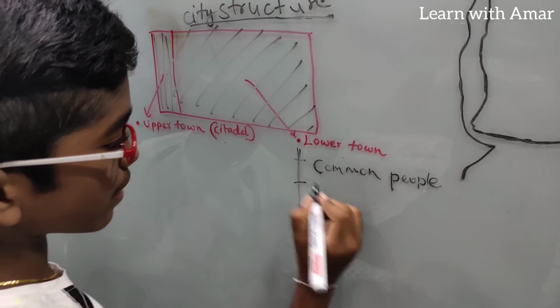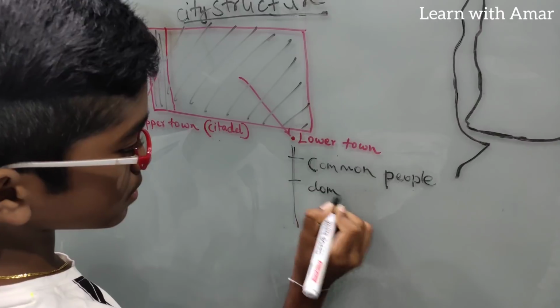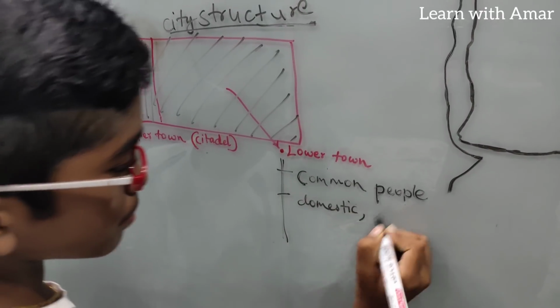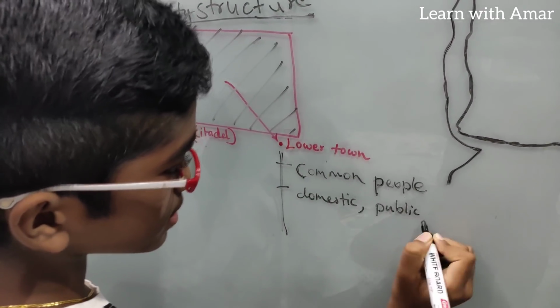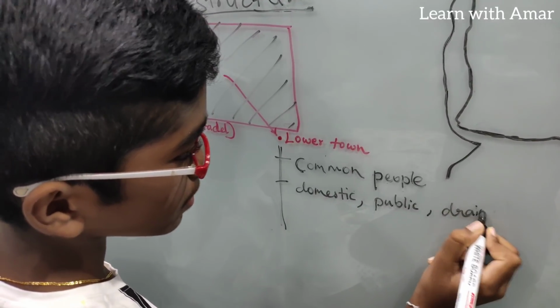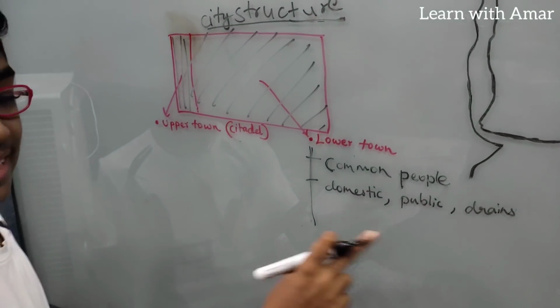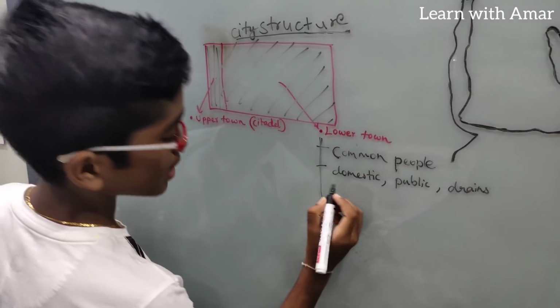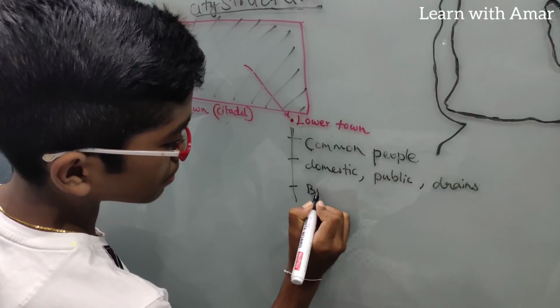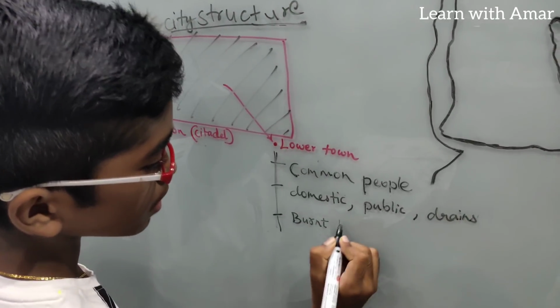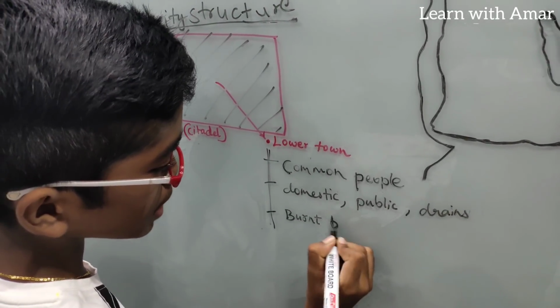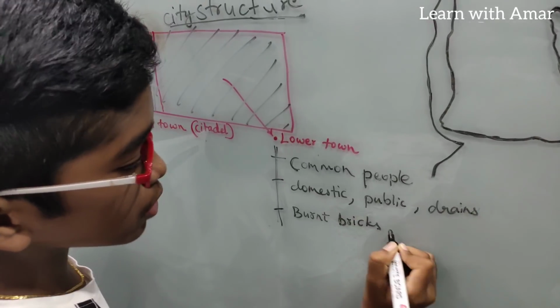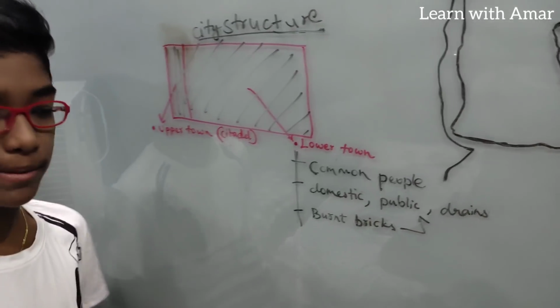And also here we find domestic and public buildings and also drains. What are they built of? They are built of burnt bricks. They used burnt bricks to build these public and domestic buildings.